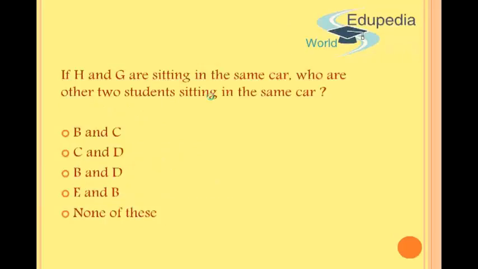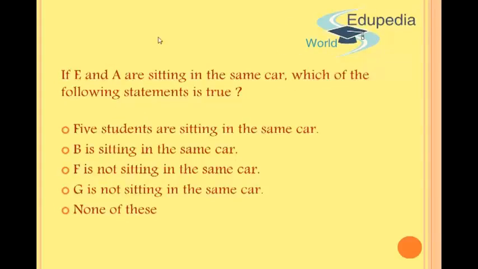Okay, so let us see. Okay, so basically if E and A are there, A and D have to be together and F has to be with E and A. So E, F, A and D will be there in the car. So now because E, F, A and D are there, I will not have B in the car because B cannot sit with D. C also cannot sit with D, so I will not have B or C. F cannot sit with G, so I won't have G either. And A cannot sit with H, so I can't have H either.